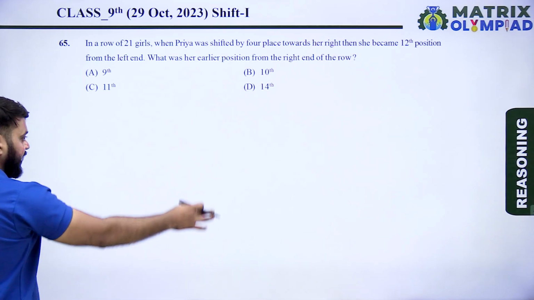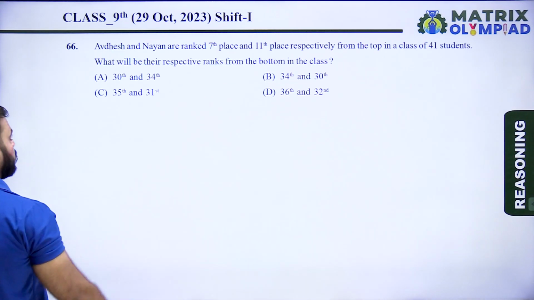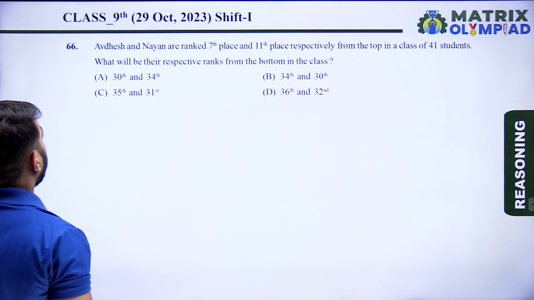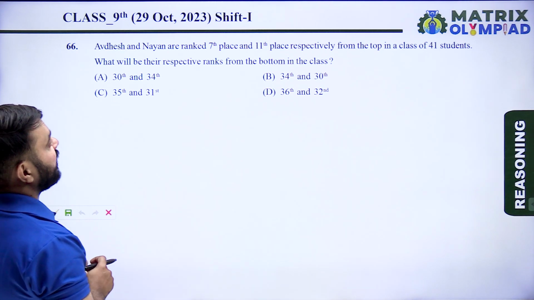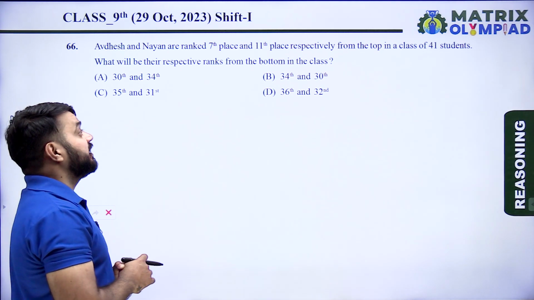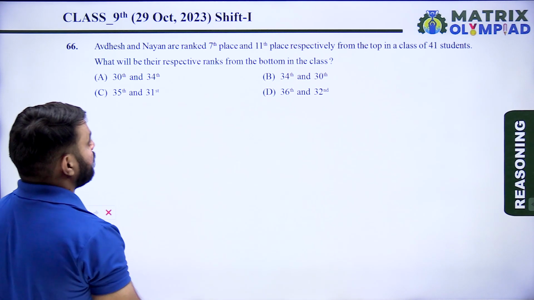So let's move on to the next question, question number 66. Avdesh and Nayan are ranked 7th place and 11th place respectively from the top in a class of 41 students.